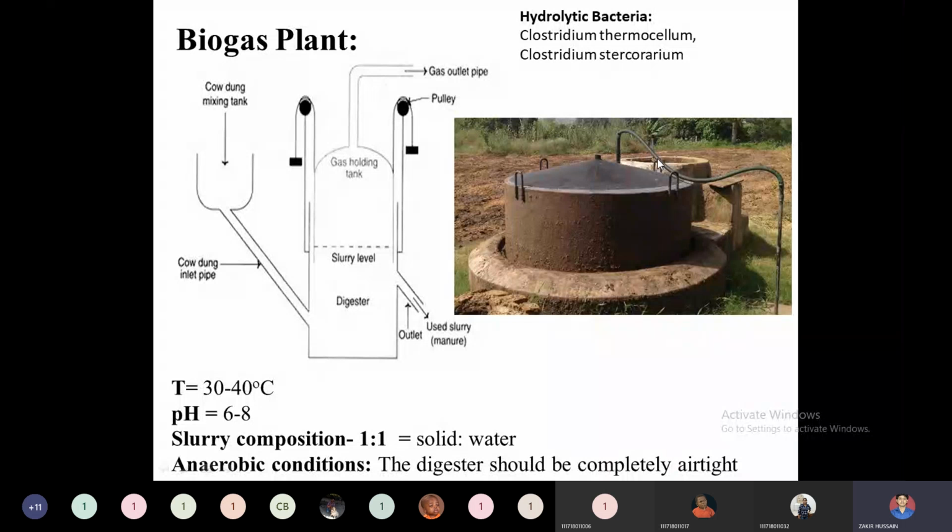So from this reservoir, it will be transferred into the physical plant, and after digesting, gas will be coming out from this one. So this is the outlet for the gas. Here, if you see the technical diagram, the flow sheet, you can see this is a gas outlet. So this is the gas outlet in the physical system.